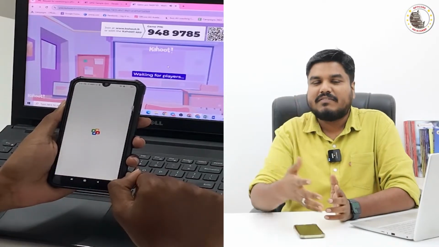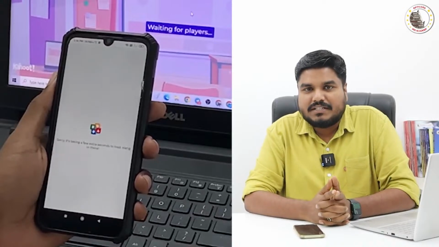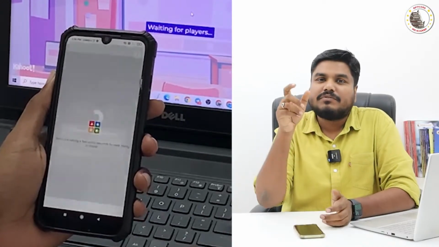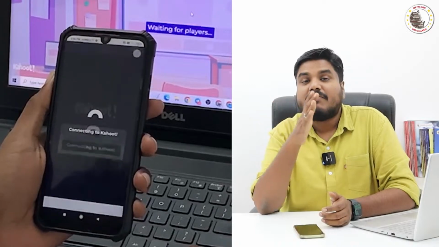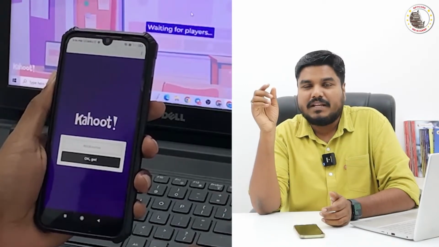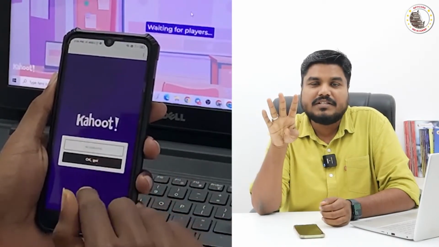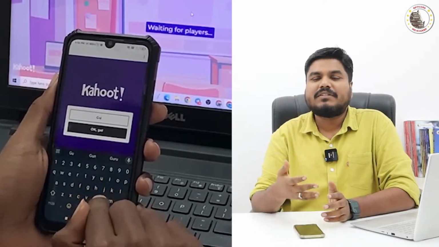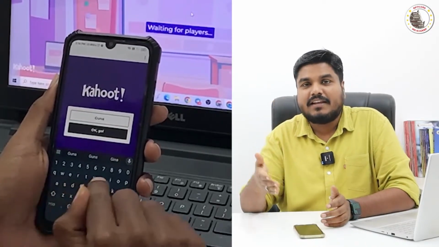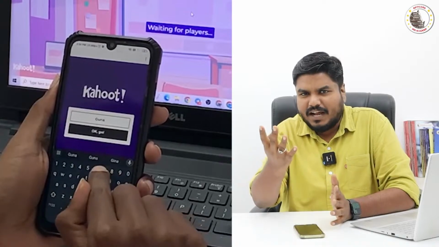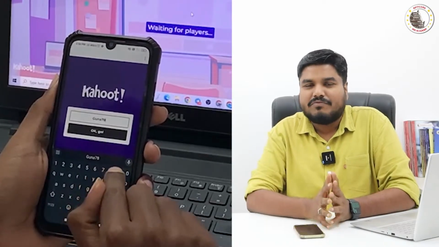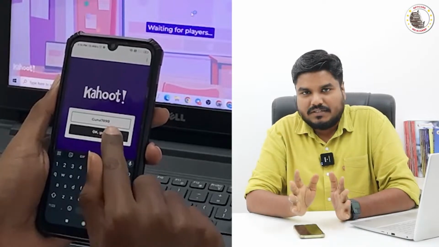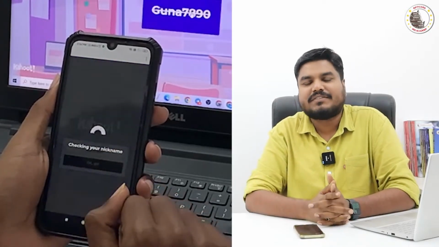Once you enter the 7-digit number, the application will ask you to give a username. So you have to give your username, followed by the last 4 digits of your mobile phone number. For example, my username is Guna8990, the last 4 digits of my phone number. Like that you can create your own username. That's all. You are ready to participate in the quiz.